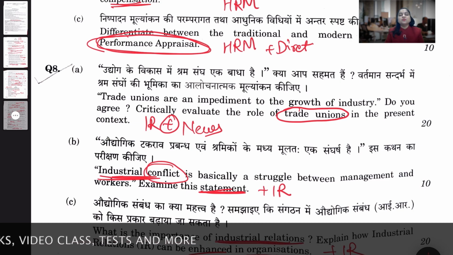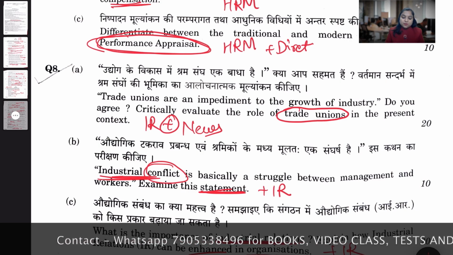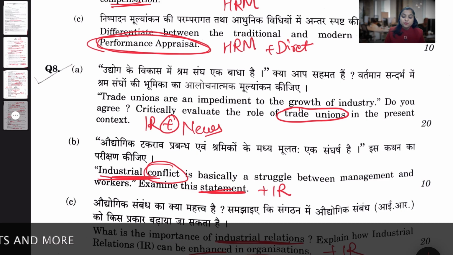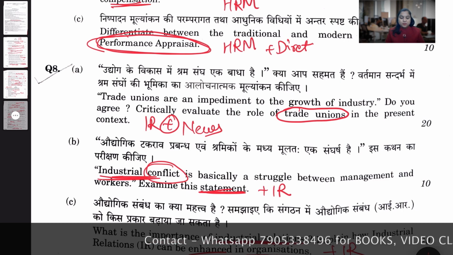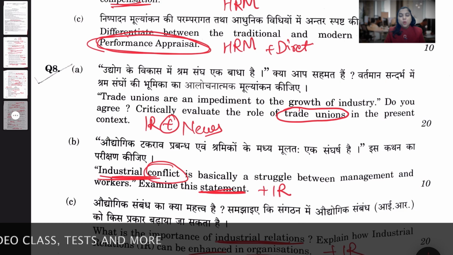Probably weightage was given to the news updates. On the basis of news, the questions have been asked in your paper. So as far as I am concerned, this paper is giving you good quality weightage, so that if you have a good command of any of these subjects, you can do well in this paper. Okay, industrial relations. So give me a moment to conclude in another language, and then we conclude the whole paper.